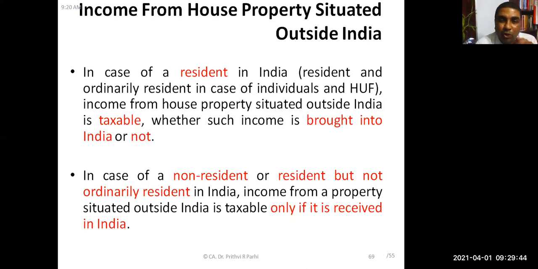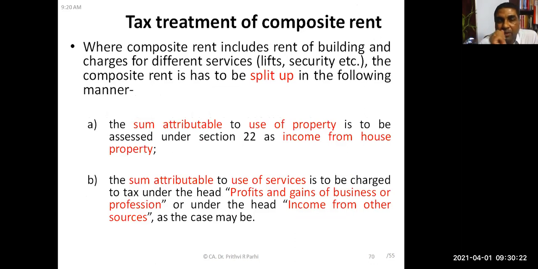And if that person is non-resident or resident but not ordinary resident, income from house property situated outside India will be taxable only if it is received in India. So for non-residents and not ordinary residents, income is taxable in India when it is received in India or when it accrues in India. So their foreign house property income is taxable only if it is received in India. Otherwise, it is not taxable. Is this point clear? Yes, sir. Okay, so this also you need to learn.